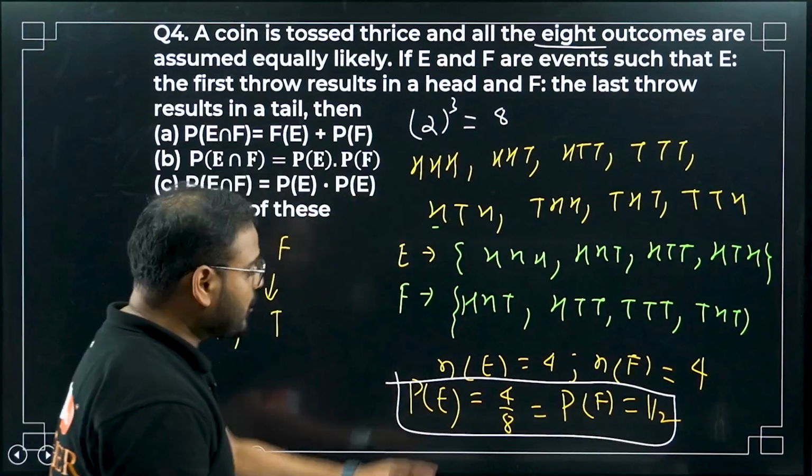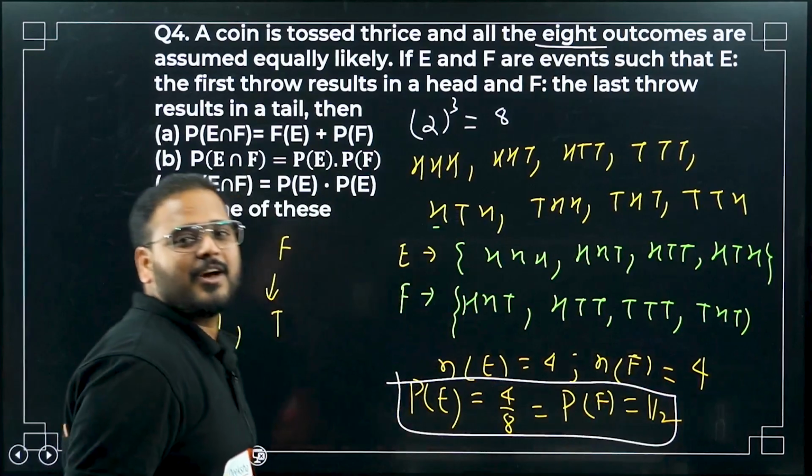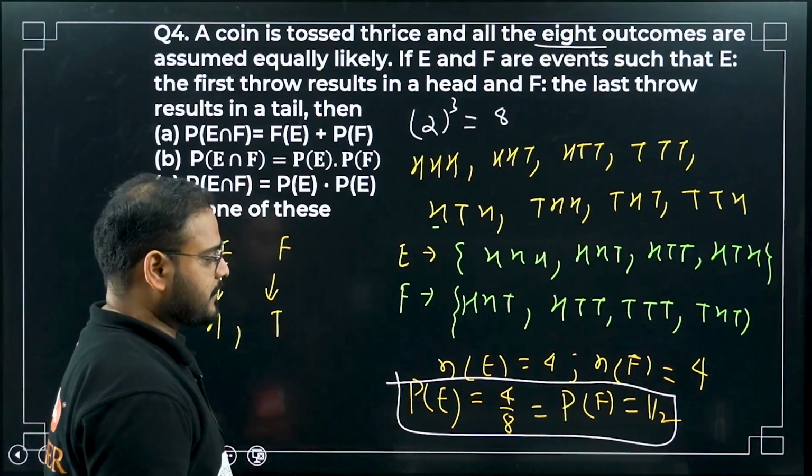Probability of F is also 4 by 8, which equals 1 by 2. So all of this is 4 by 8 or 1 by 2 only.